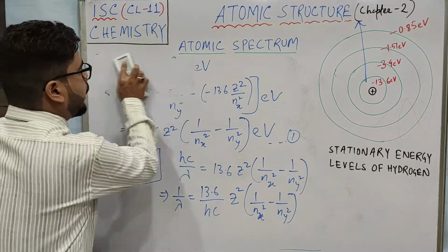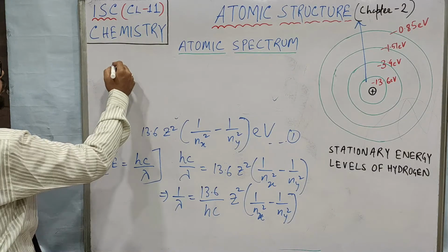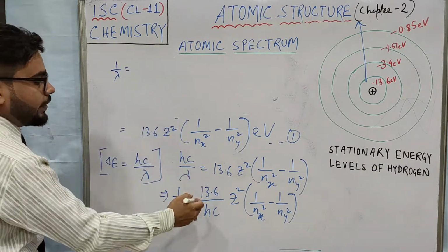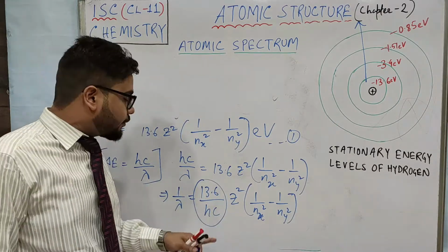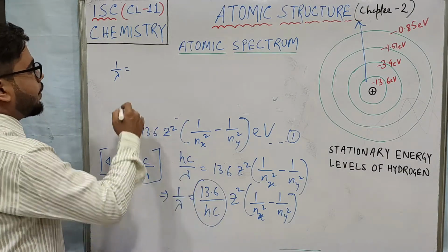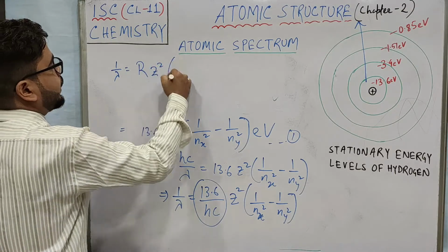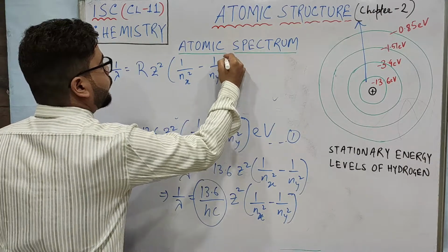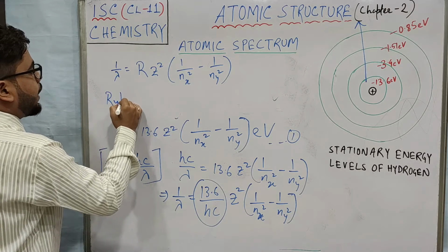I am writing this formula again and I will just simplify it more. So 1 by lambda equals 13.6 by hc. Now 13.6 is a constant number, h is Planck's constant and c is the speed of light. So this term total we replace by a term called R, Z square, 1 by nx square minus 1 by ny square. Now what is this R? R is Rydberg's constant.